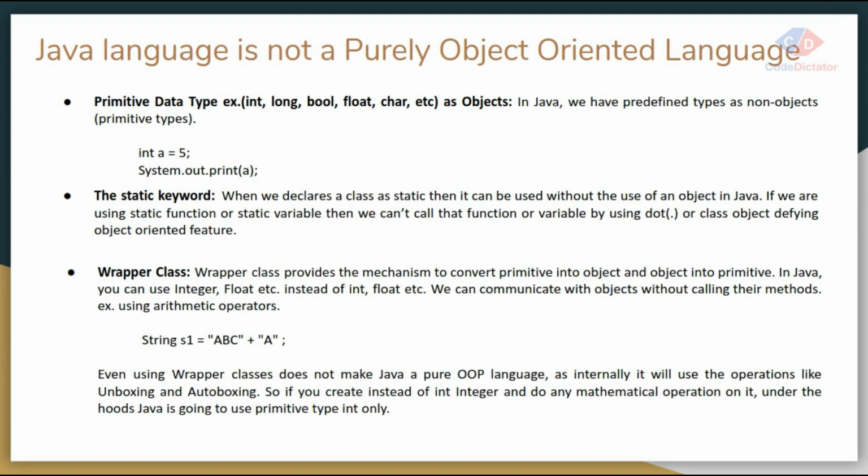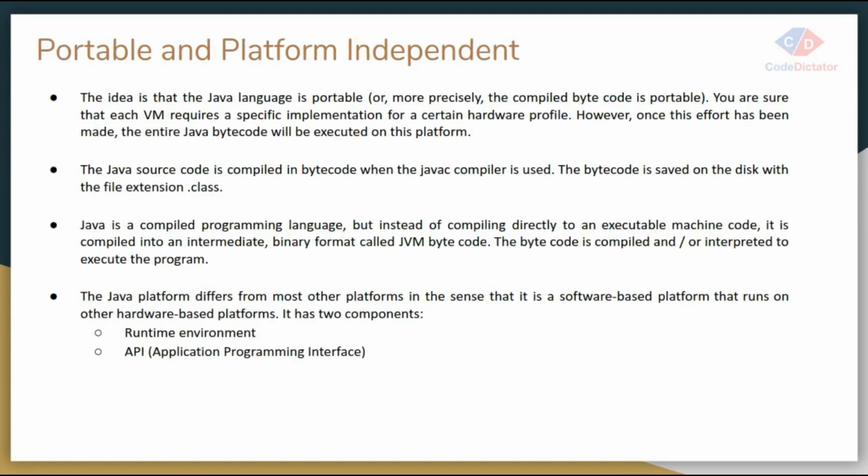Java also has wrapper classes. So you can convert any type of object into another type of object, or you can do arithmetic operations with objects. You can communicate between different types of objects without calling their methods. That's why Java is not a purely object oriented language. Platform independent. So Java is platform independent. How is it platform independent? We are going to see that visualization in the next slide.